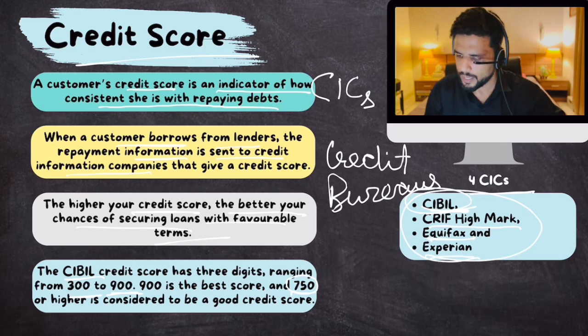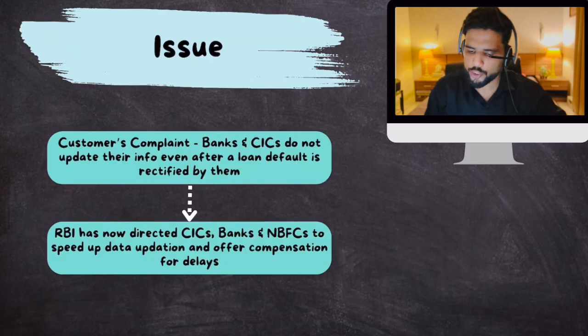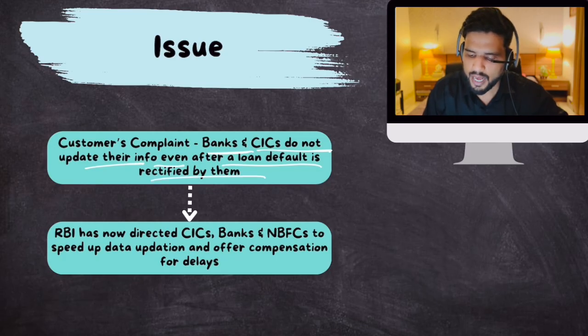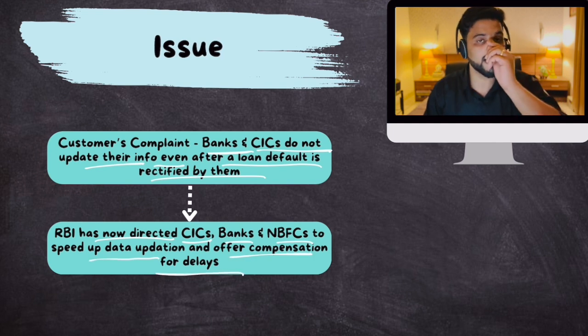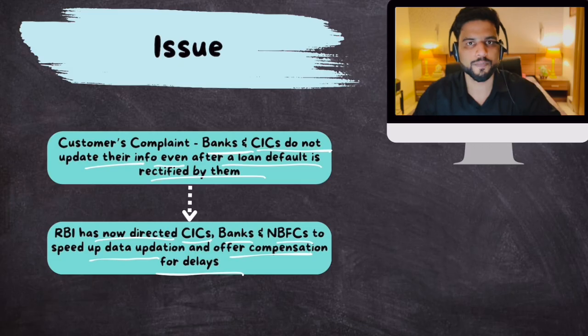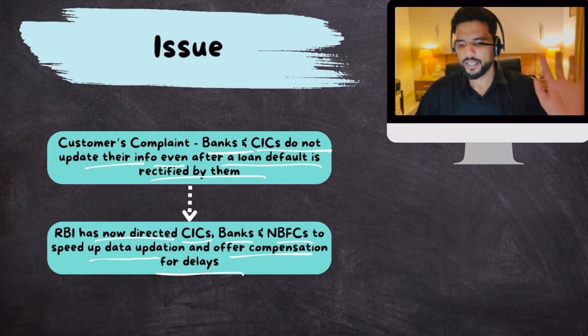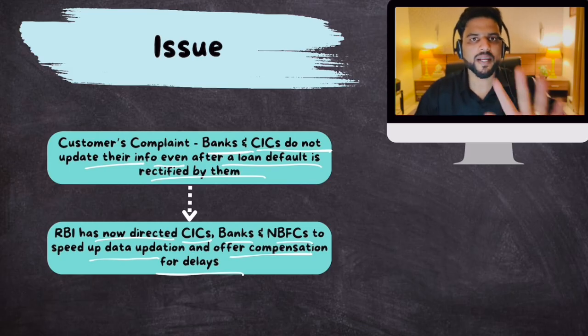Clear? Now, what were the issues? Customers were complaining that banks and credit information companies do not update their info even after a loan default is rectified. RBI has now directed CICs, banks, and NBFCs to speed up data updation and offer compensation if there is a delay in information updation. All right, makes sense? Okay, now we have completed topic number 4.